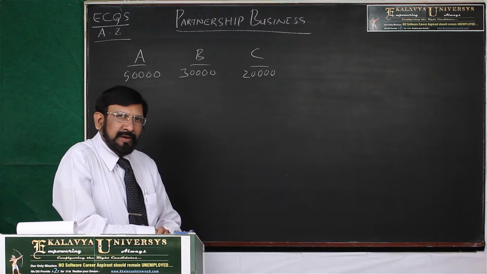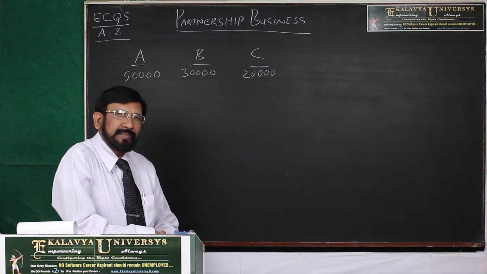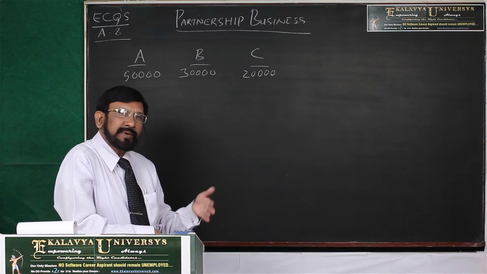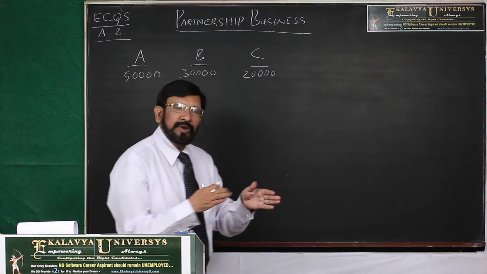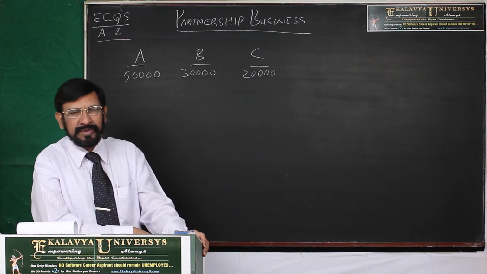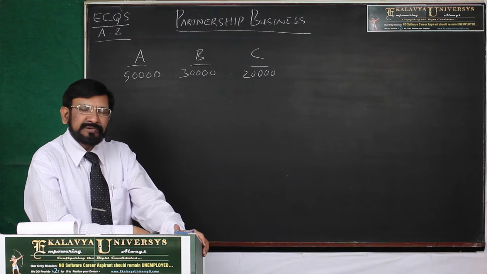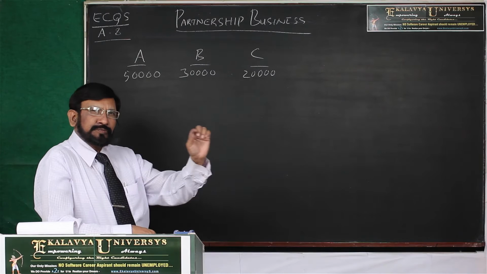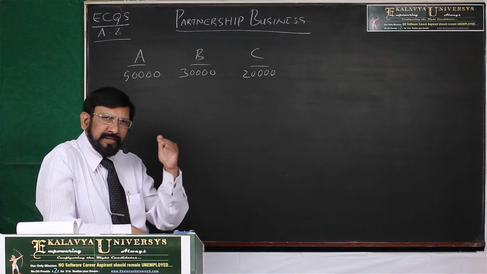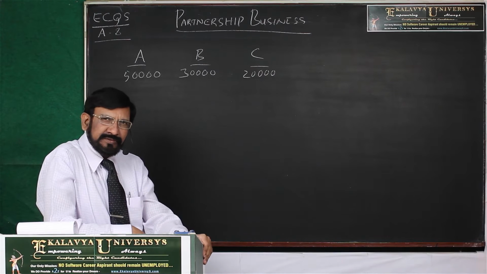Here, earlier I told you one point. They may enter a partnership agreement or they may not. It is not compulsory to enter a partnership agreement. If they enter a partnership agreement, in that partnership agreement, they should specify in which ratio they are sharing the profits or losses of the business.